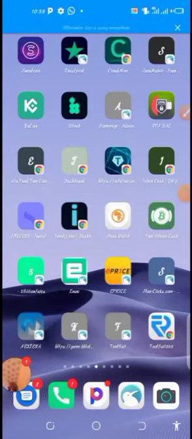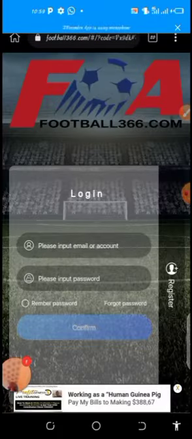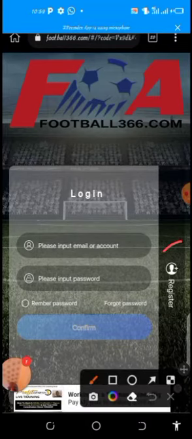Let me open my dashboard without signing up again. I already own an account, and I'll be showing you another way. So this is how it's going to look. Here, on the right corner side of the website page, you will see register. You simply click on register.